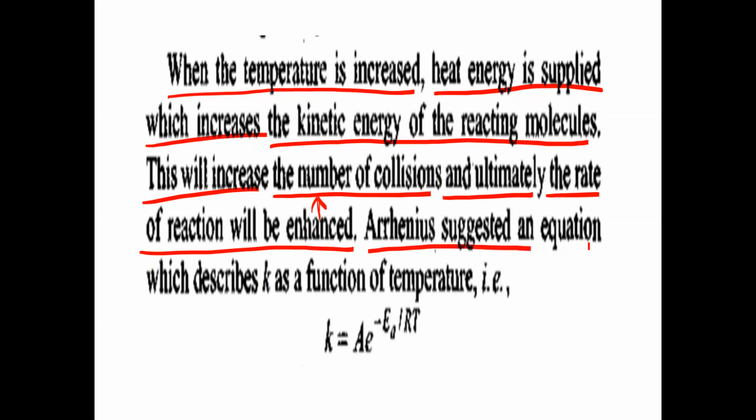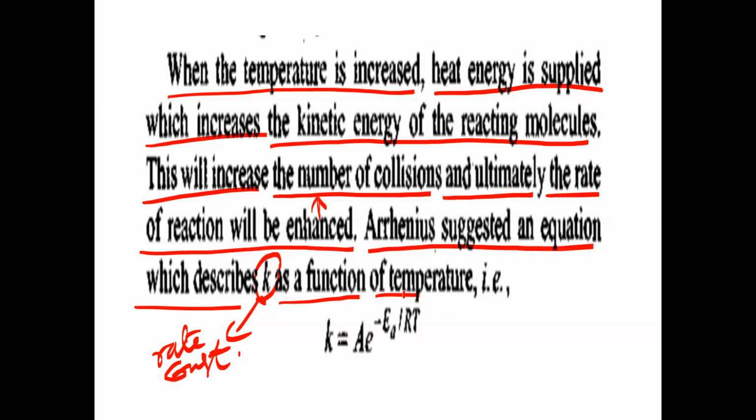Arrhenius suggested an equation which describes K. K means what here? Rate constant. Rate constant means velocity constant or specific reaction rate. K is called specific reaction rate, otherwise rate constant or velocity constant, as a function of what? K value as a function of temperature.